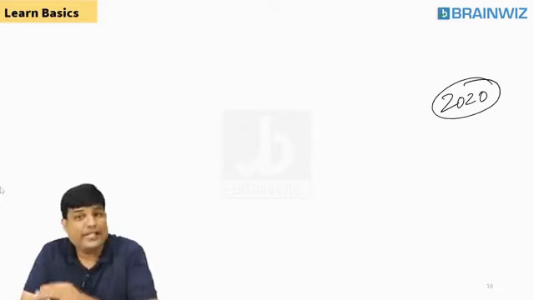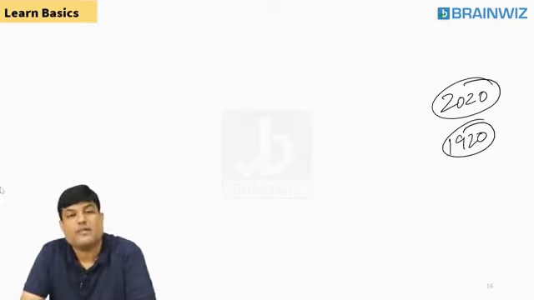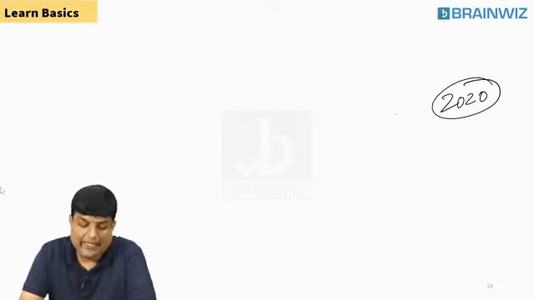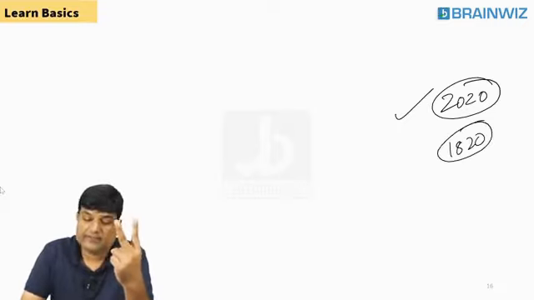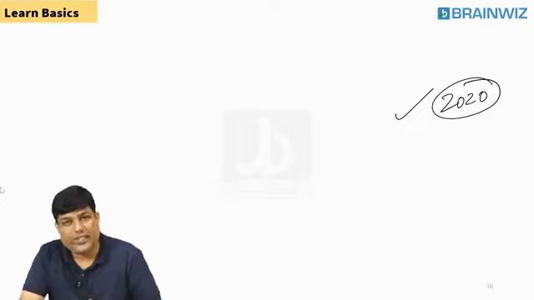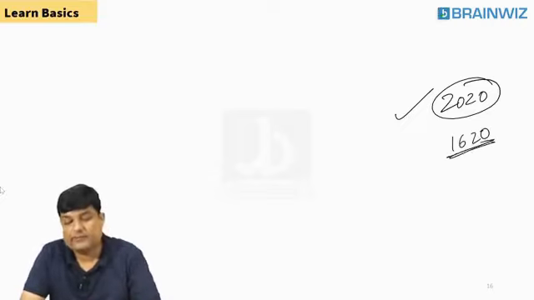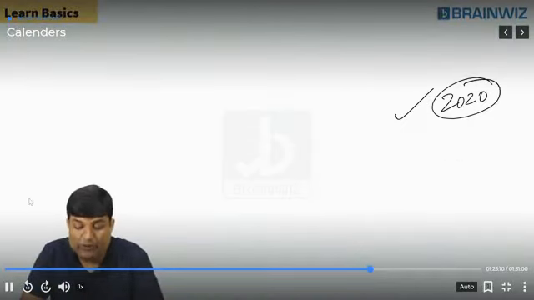Right now the year is 2020. You tell me 100 years back, what was the year? 1920. Following, everybody? Right now the year is 2020. 200 years back, what was the year? 1820. You know that. 400 years back, what was the year? 1620. I am taking you back, everybody. Right now it's 2020 only.